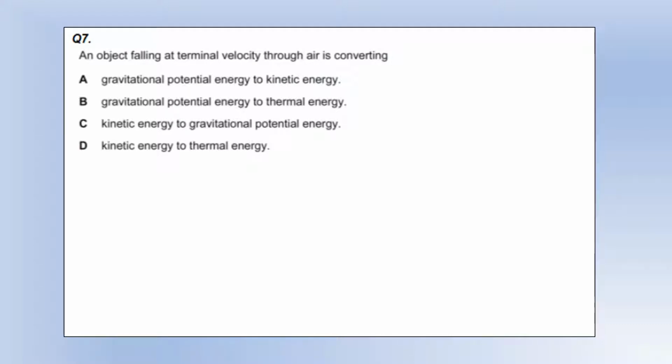An object falling at terminal velocity through the air is converting gravitational potential energy to kinetic energy. No, at terminal velocity, speed is constant, so nothing is being converted to kinetic energy. GPE to thermal energy, that seems very reasonable. So friction and air resistance generate heat, and we are decreasing GPE, so that seems sensible.